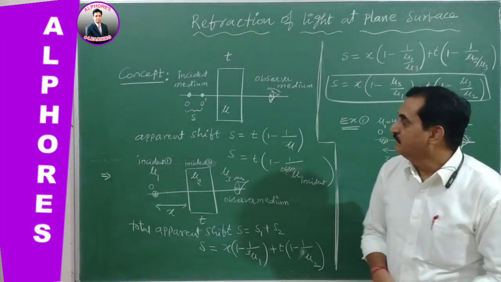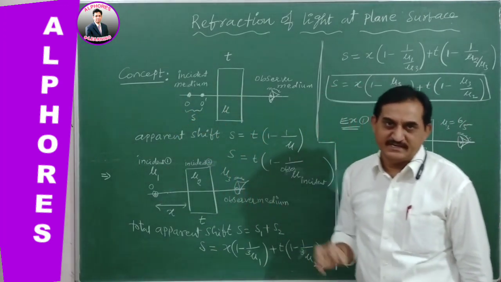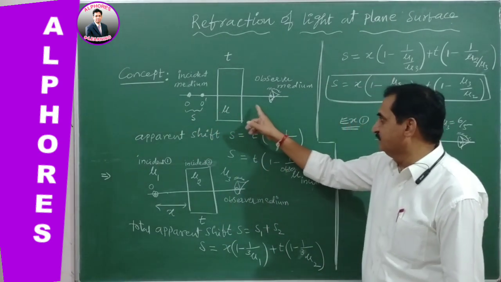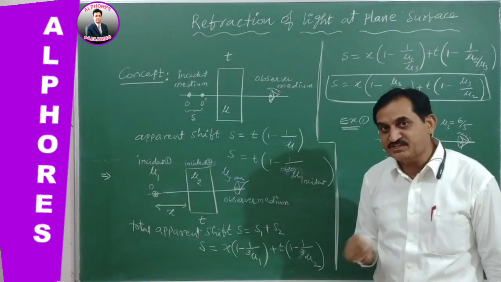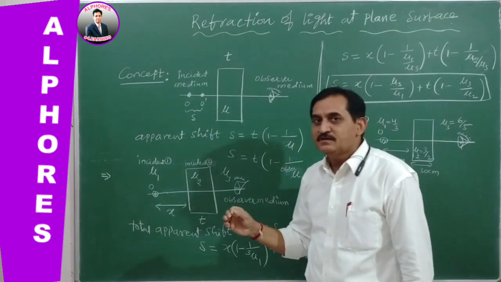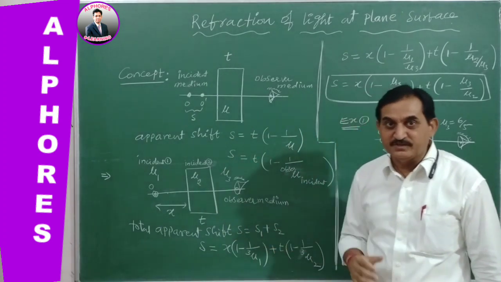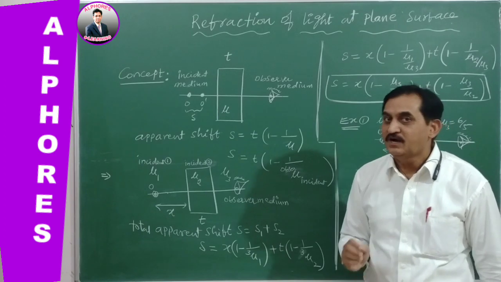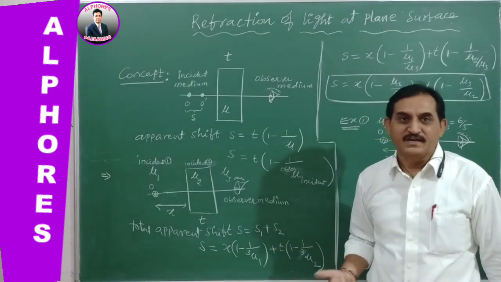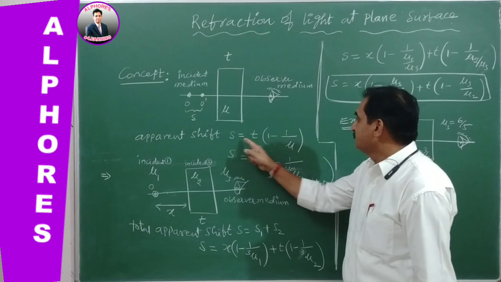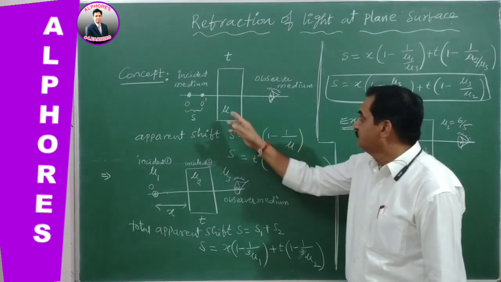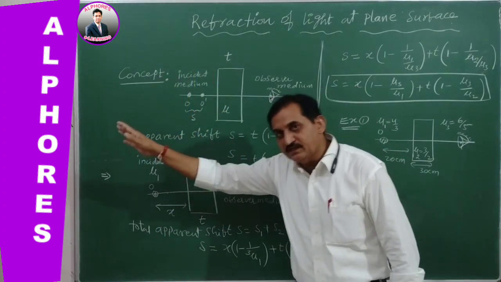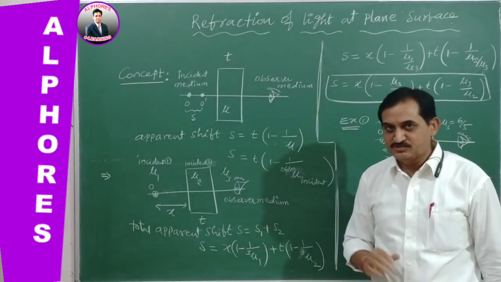Once again I repeat, whenever the object is on one side and the observer on the other side, and the object medium and observer medium are both the same, then whatever may be the distance of the object from the glass plate, it will never influence the shift of the object when seen through the glass plate or the medium. The shift will not change, suppose it is kept at 10 centimeters or 20 centimeters or at any position.